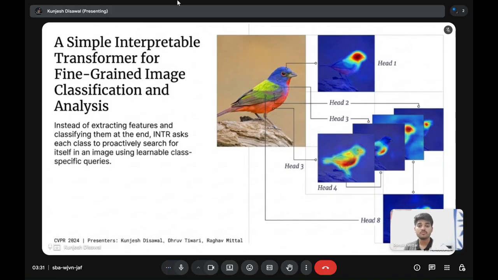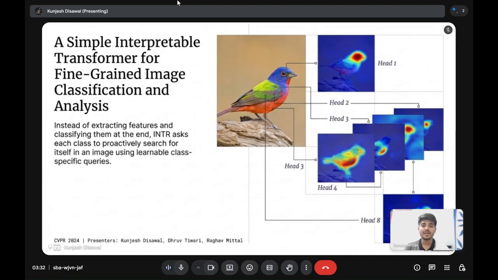So, over the past few years, deep learning models, especially convolutional neural networks, have achieved remarkable accuracy in image classification tasks. However, despite this high performance, these models often behave like black boxes. In simple terms, they can give us very accurate predictions, but it's difficult to understand why a particular decision was made. This lack of transparency becomes a serious issue in critical domains like healthcare, autonomous driving, and security systems, where trust and accountability are essential.